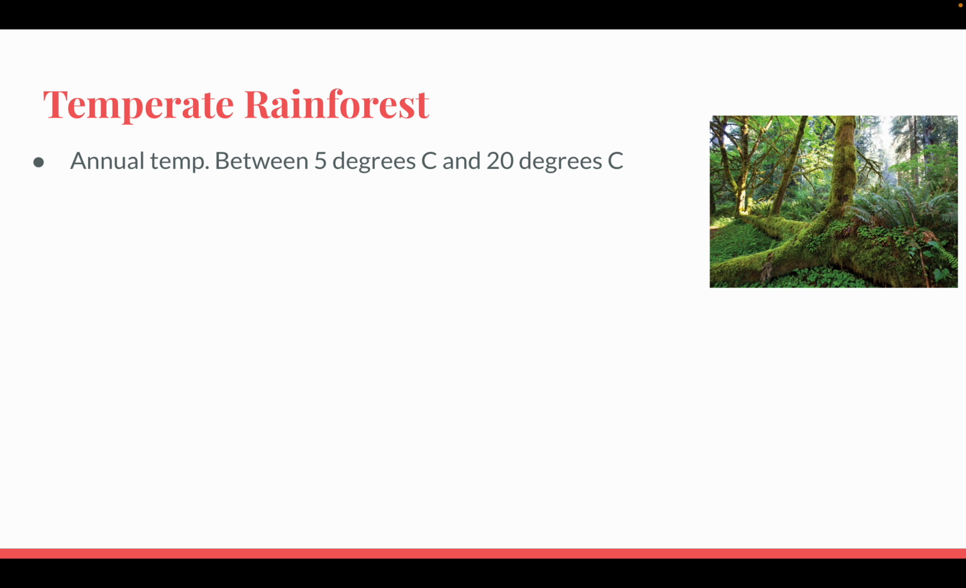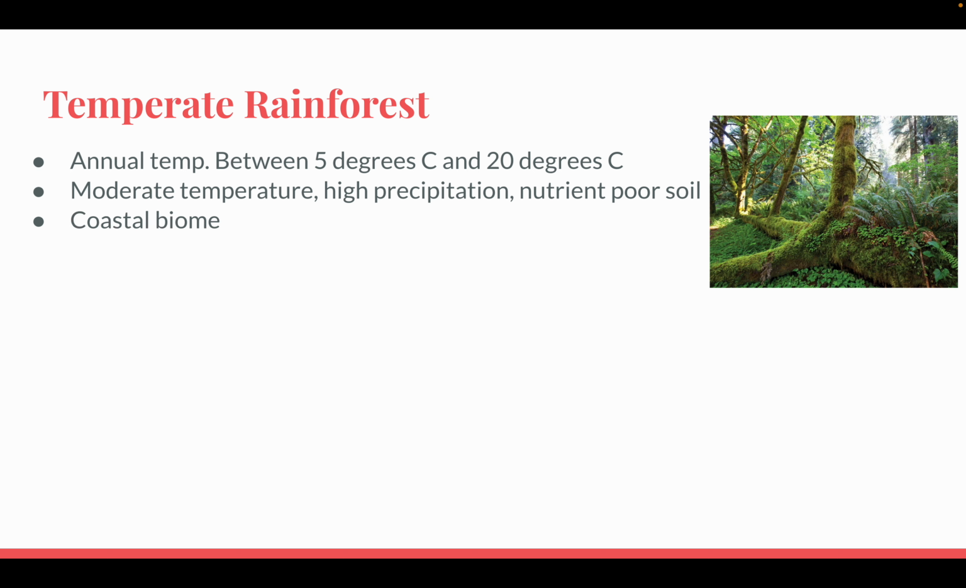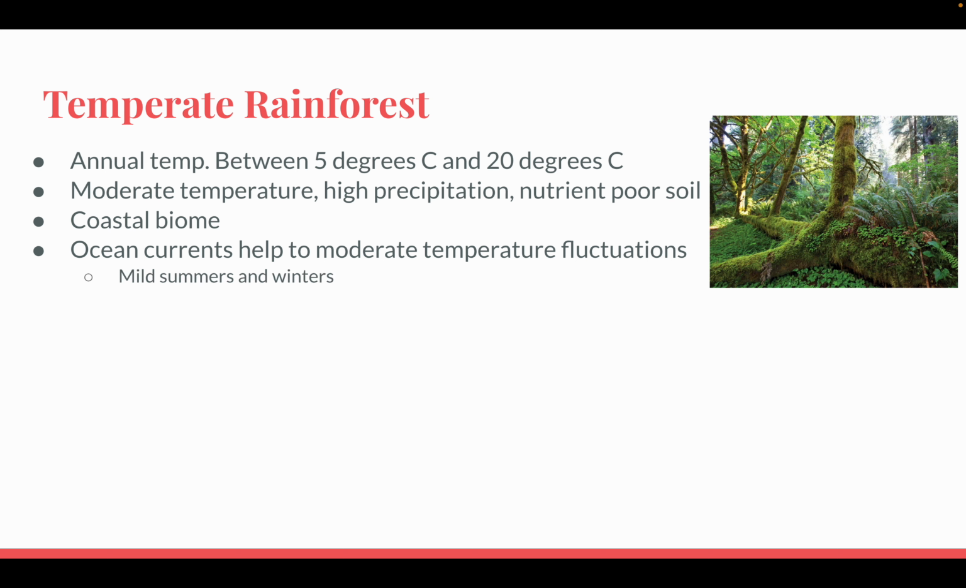Temperate rainforest. Annual temperature between 5 degrees Celsius and 20 degrees Celsius. Moderate temperature, high precipitation, and nutrient-poor soil. It's a coastal biome. It's only found along the coast. Ocean currents help to moderate the temperature fluctuation, so it doesn't have extremely hot summers and extremely cold winters. It kind of stays more moderate.